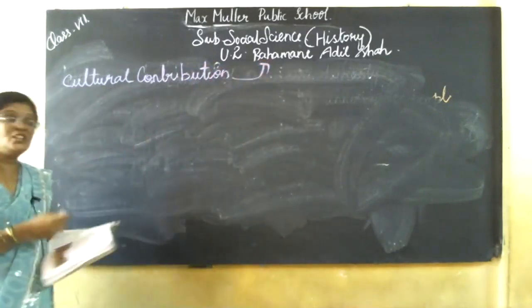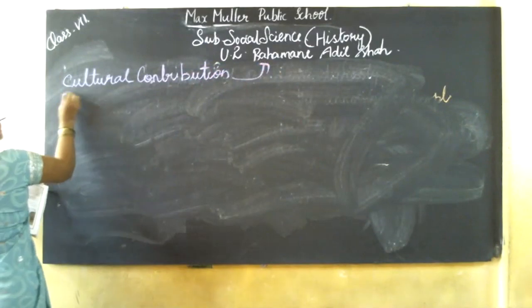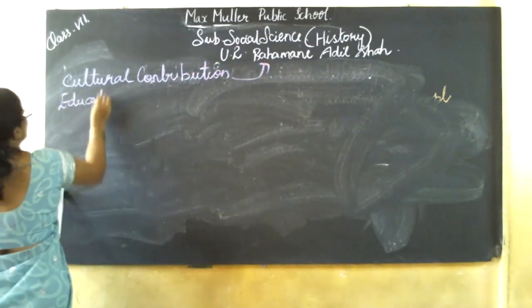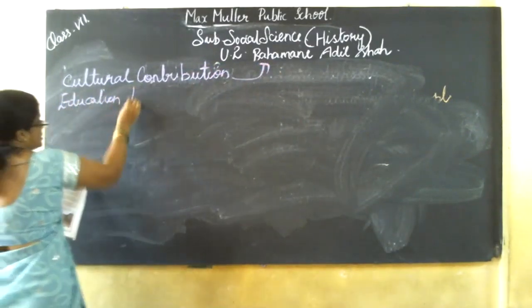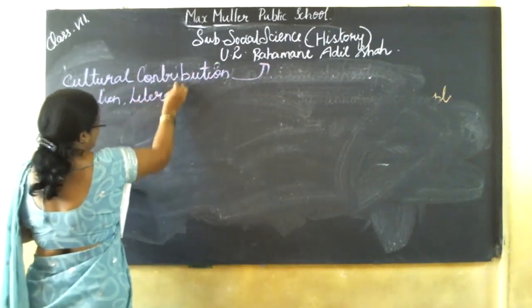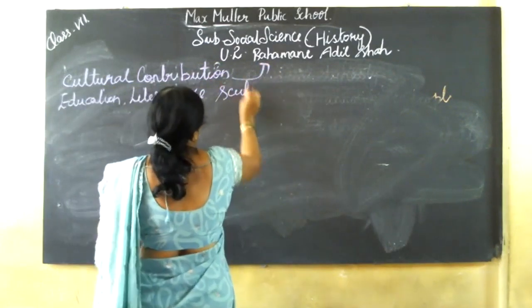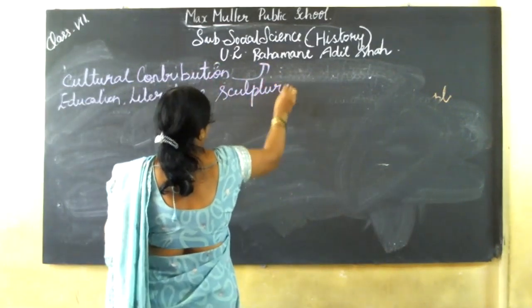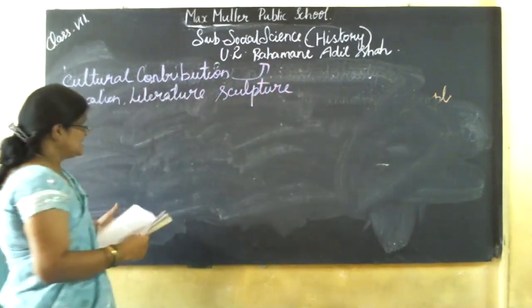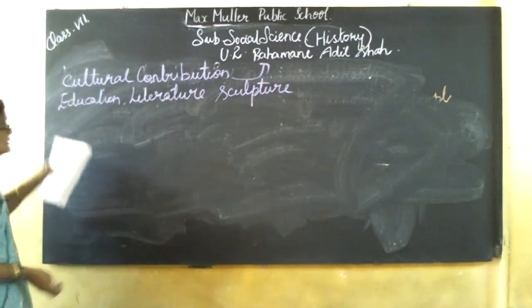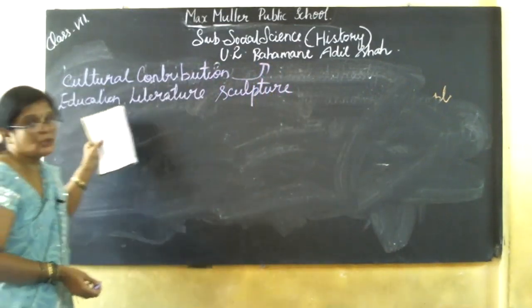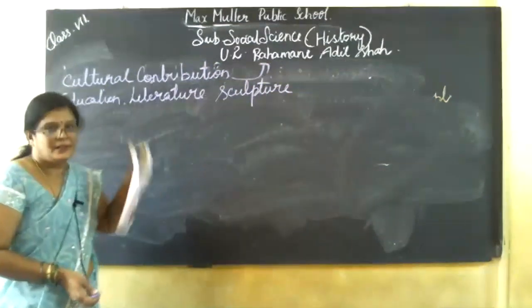One is education, then literature, and sculpture. Education, literature, and sculpture. These are the three cultural contributions in the Bahamani dynasty.